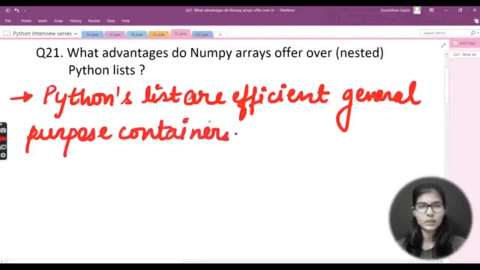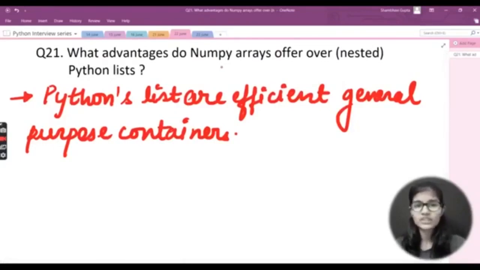Now basically they support efficient insertion, deletion, appending, and all those things are supported by the Python list, right? We can append, we can remove any element, we can perform insertion, we can perform deletion. All of these can be performed on the Python list, right?